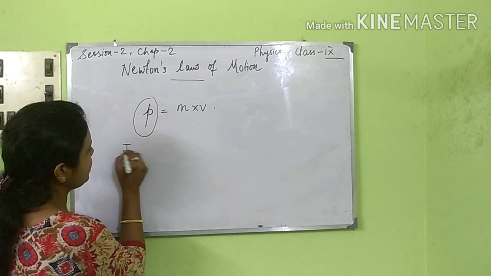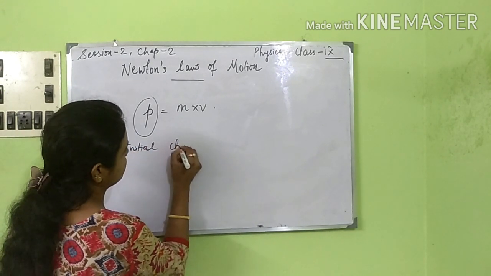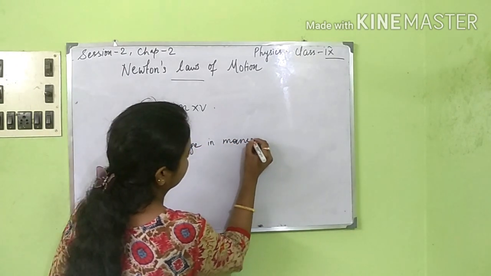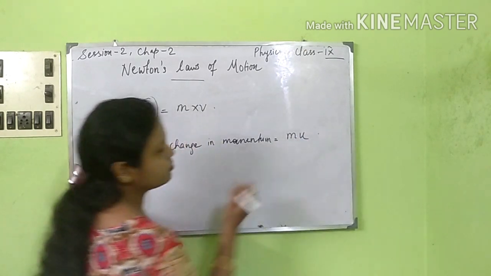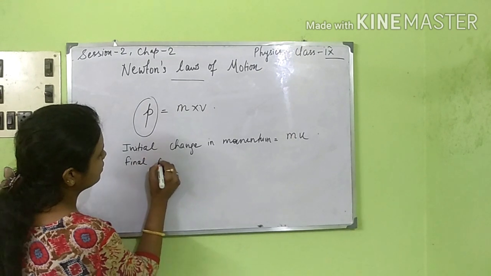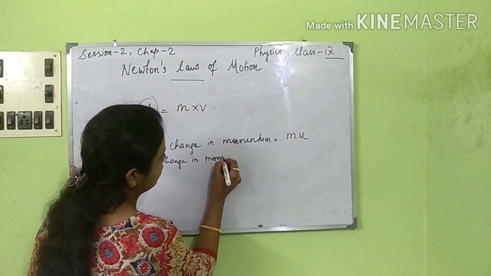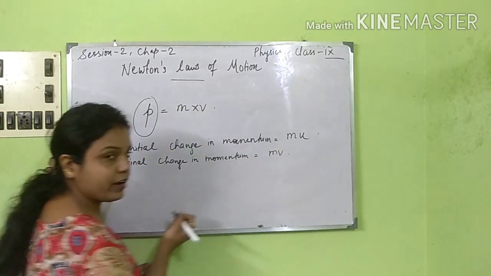Suppose the initial momentum is mu, where u is the initial velocity. Second, the final momentum is equal to mv, right?